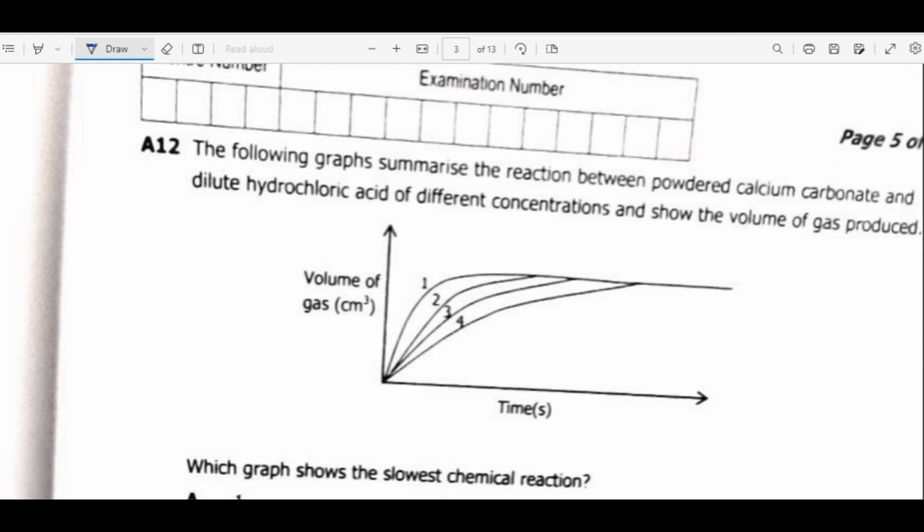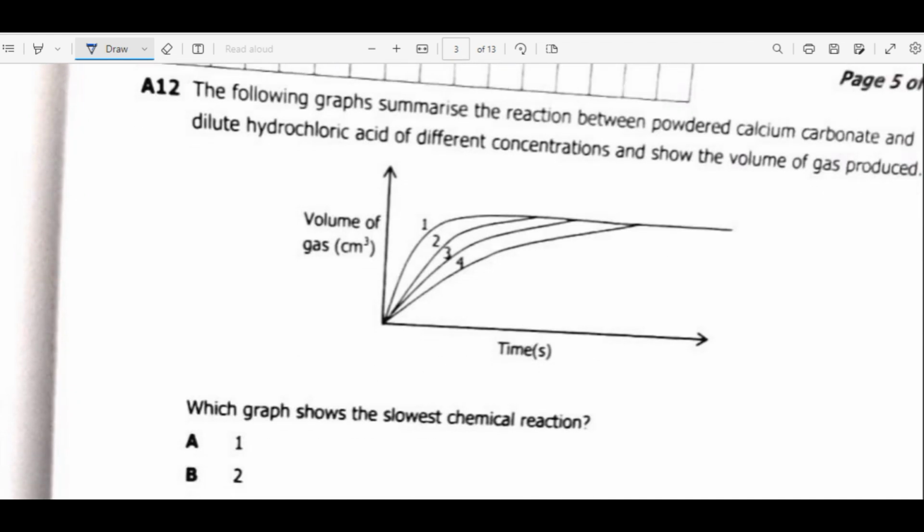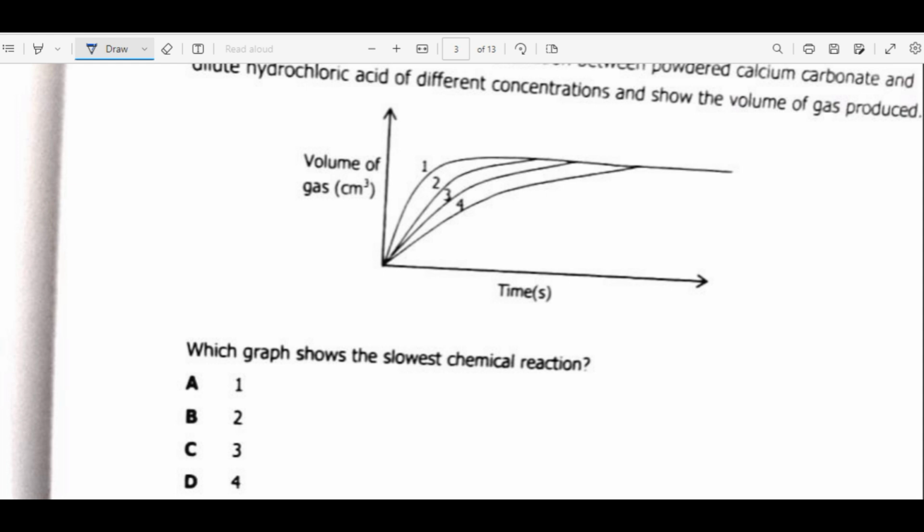Okay, then we have question 12. The following graphs summarize the reaction between powdered calcium carbonate and dilute hydrochloric acid of different concentration and show the volume of gas produced. Which graph shows the slowest chemical reaction?